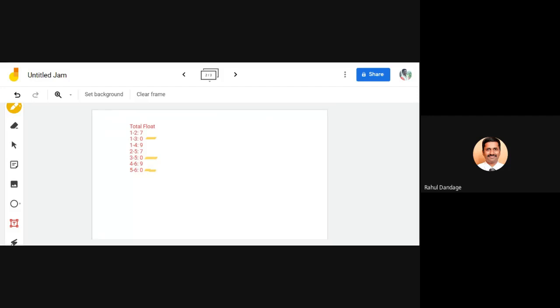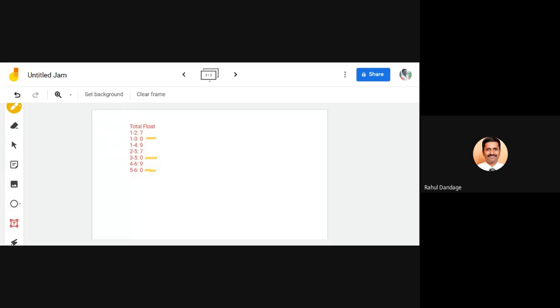So we should just ensure, by calculation of total float also, that your critical activities are getting confirmed. So we observe that for 1, 3, 3, 5, 5, 6, the critical activity duration is matching. So our answer is correct.